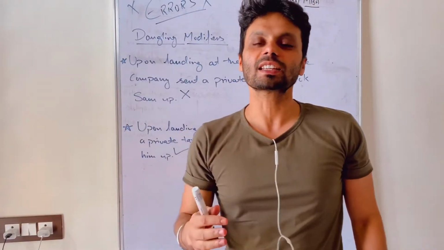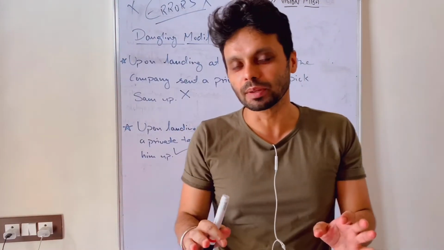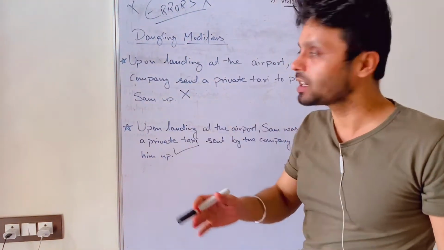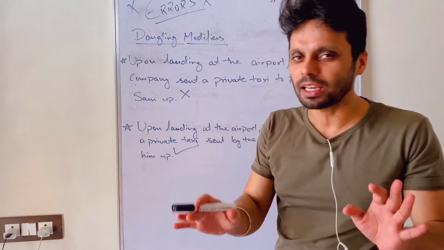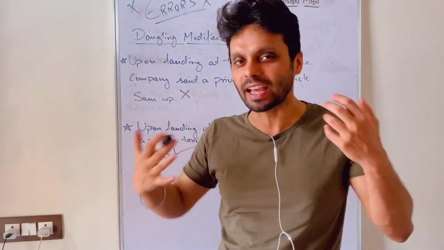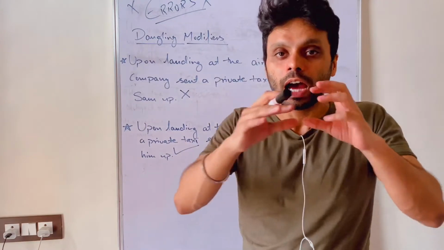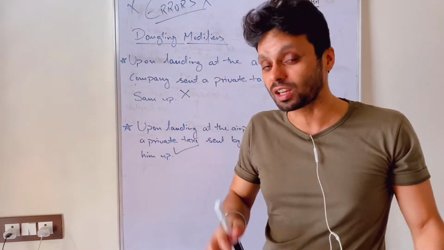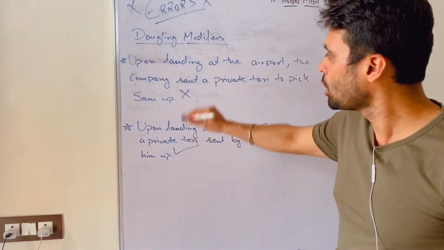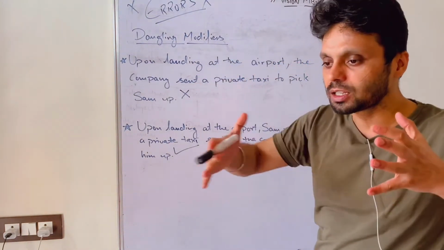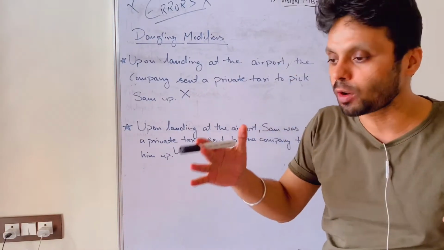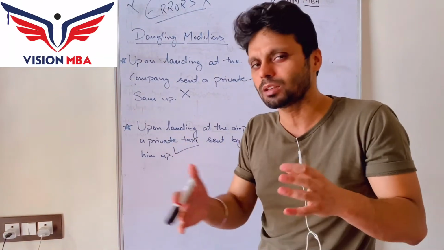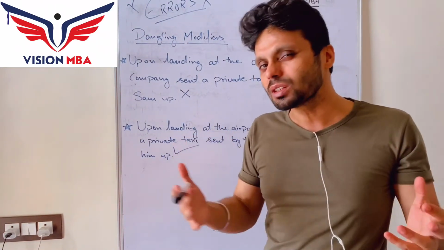Now guys, let's understand this with a very simple example. The kind of errors are there. The first error is the dangling modifier. Do not worry, do not just go with the fancy names. After reading the sentence, understand the meaning, and trust me, you'll get to know what is the mistake and how to rectify that. Dangling means it is swinging in between. It is not at the right place where it should be used, and when the modifier is not used correctly, it changes the meaning completely, or it confuses the meaning of the sentence.